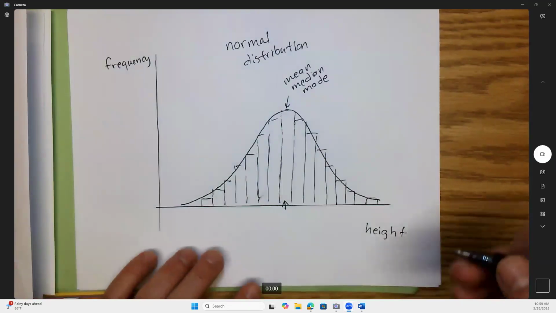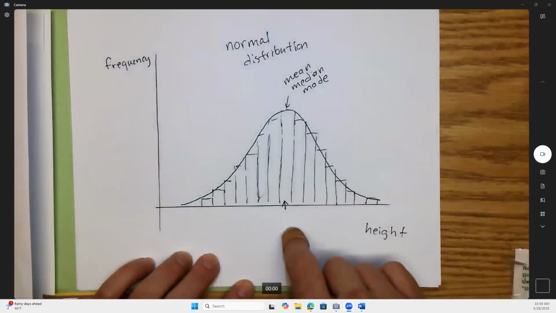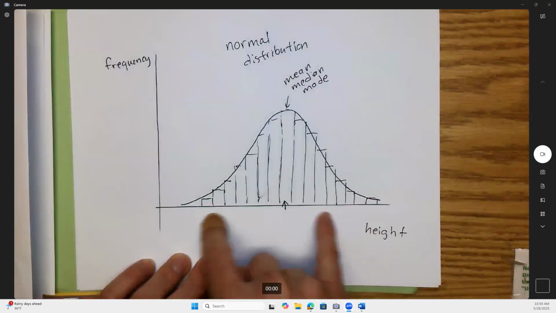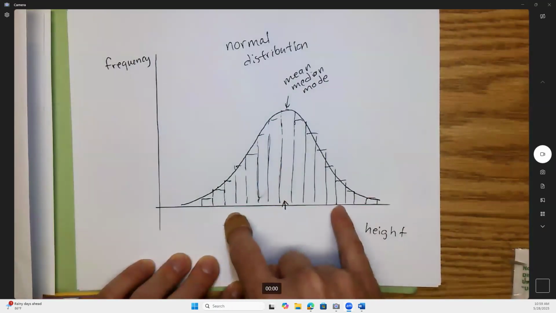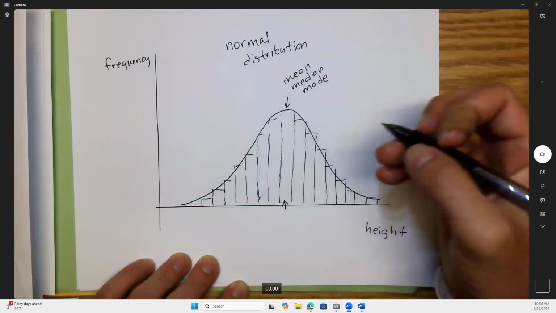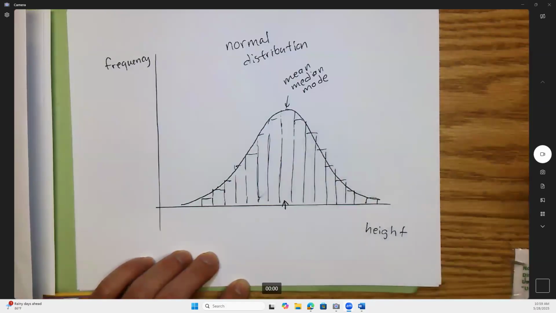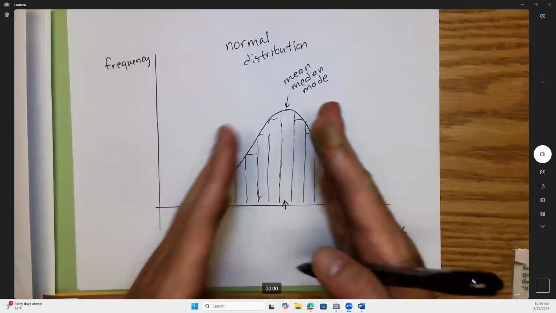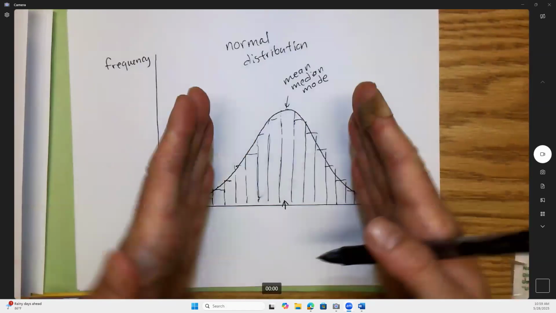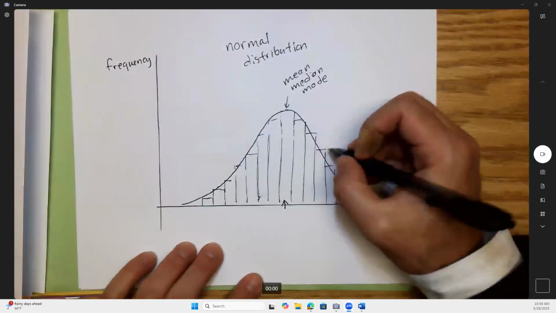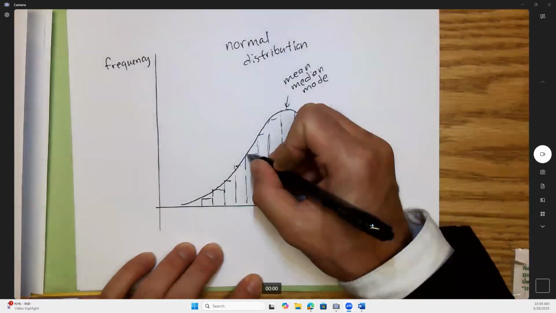So if I told you the average height, that tells you how far right or left this bell curve is, right? But how about this: what's the variation? How wide or skinny is this bell curve?